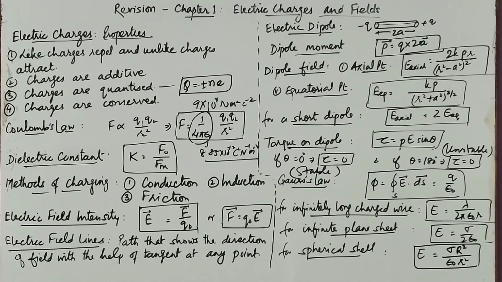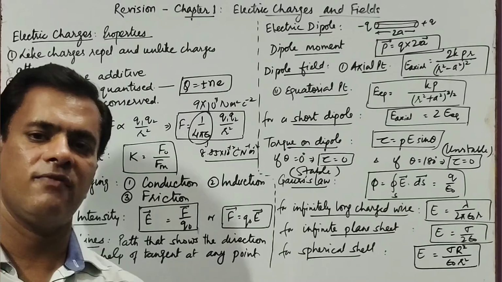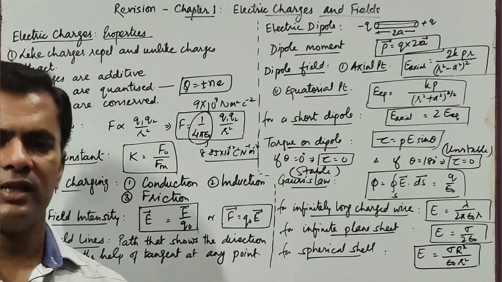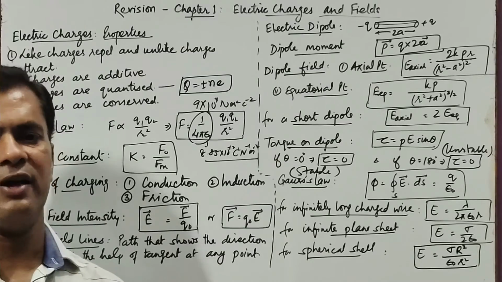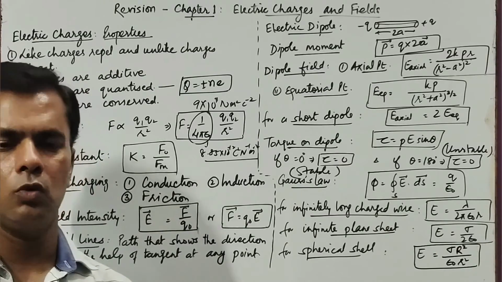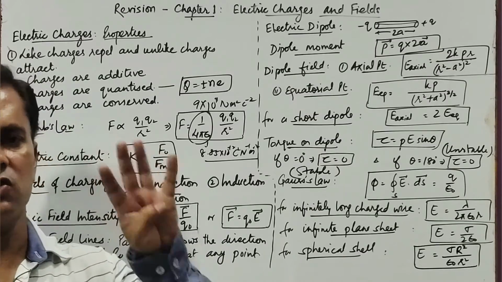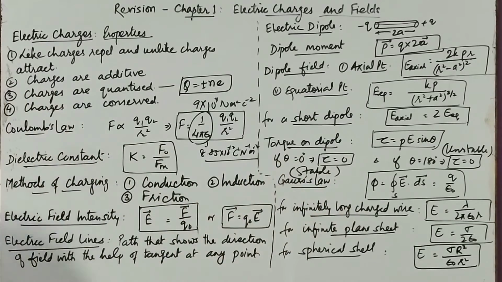And before finding the flux, we have to identify the net charge enclosed by the surface. If say within the surface we have charges of plus 5, minus 3, plus 2, so net charge will come out to be 5 minus 3 plus 2, that is 4. Accordingly, we will identify the flux. So remember this, the flux is the net charge upon epsilon naught.